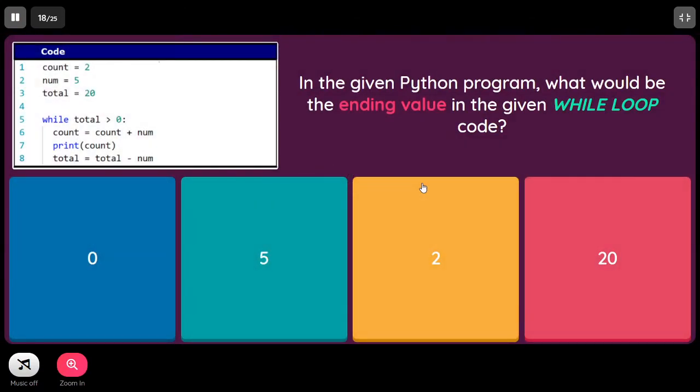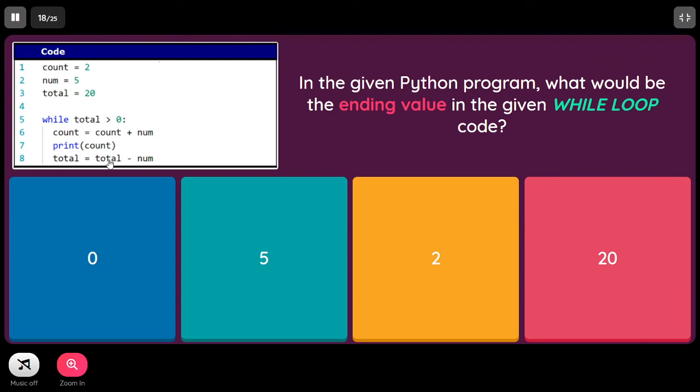In the given Python program, what would be the ending value in the given while loop code? While total greater than 0, total is initially 20, and we are subtracting the number, where number is 5. For each iteration we subtract 5 from 20. Initially it will be 20, the condition will be true, and then subtracting 5 it will be 15. In the next iteration again the condition will be true, and again 5 is subtracted, so it becomes 10, and again the condition is true.